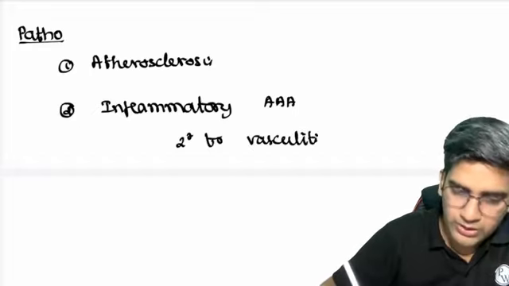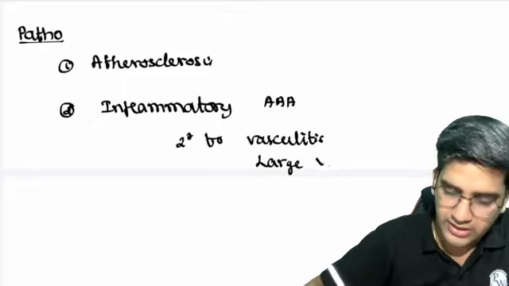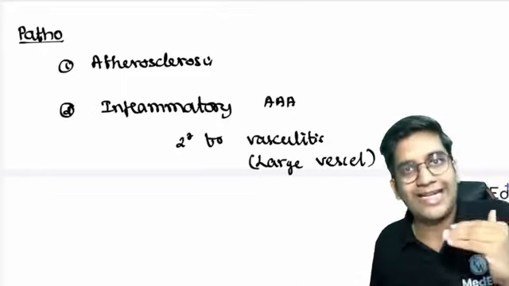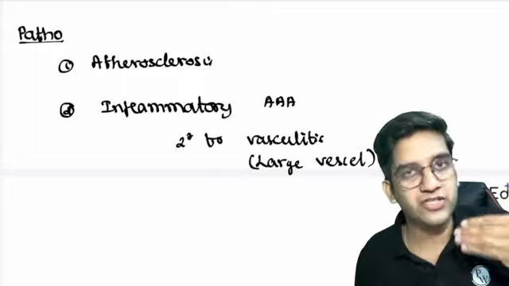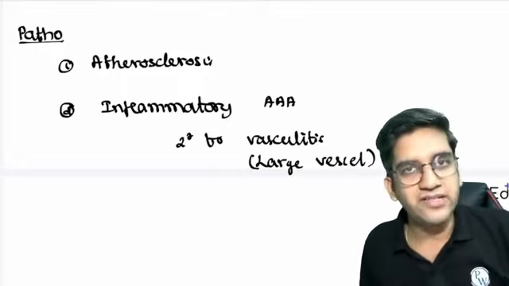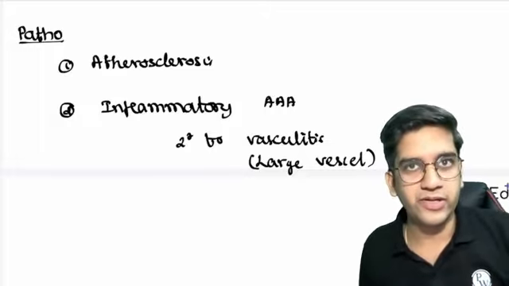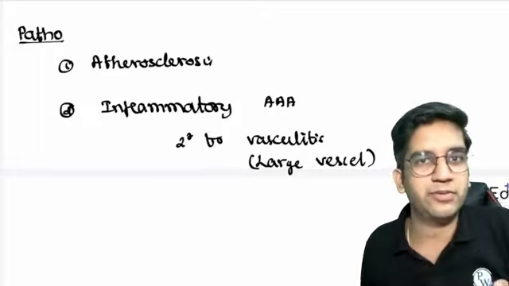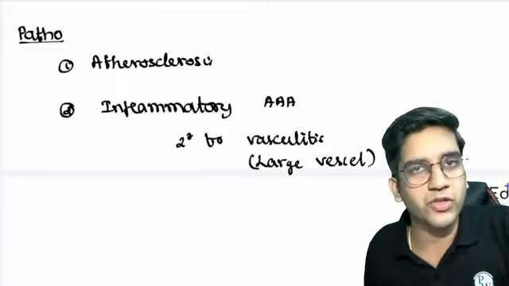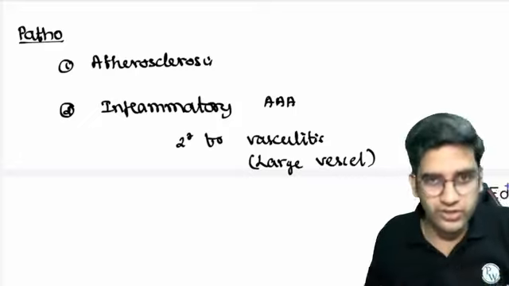There are a few vasculitis which we'll be discussing very soon, called large vessel vasculitis, right? When I have a large vessel vasculitis, obviously it can destroy the vessel wall. When a vasculitis destroys the vessel wall, it will heal. Am I right in saying that healing tissue is never as good as normal tissue? Is that statement right? Maximum strength is 70%. So vasculitis or inflammation of the aorta, whatever may be the cause, will weaken the aorta, and definitely there's a possibility it can cause an aneurysm, right?